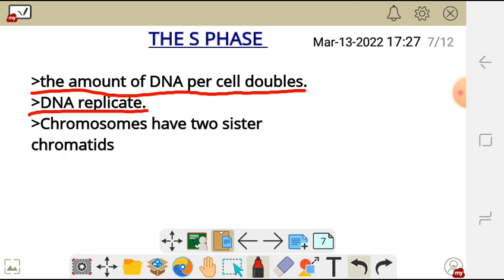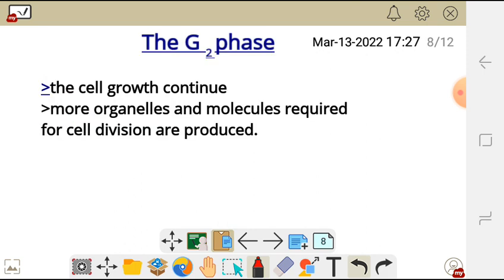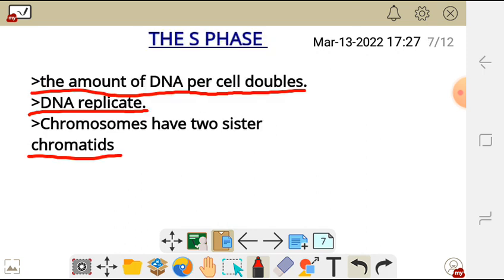The chromosomes have two sister chromatids. So that's what happens under the S phase.